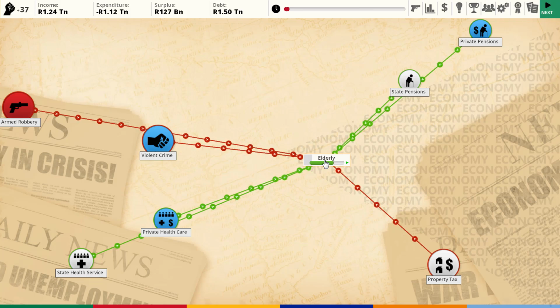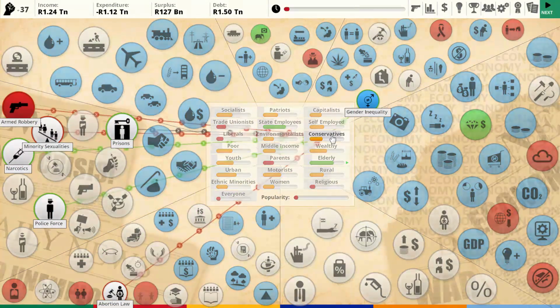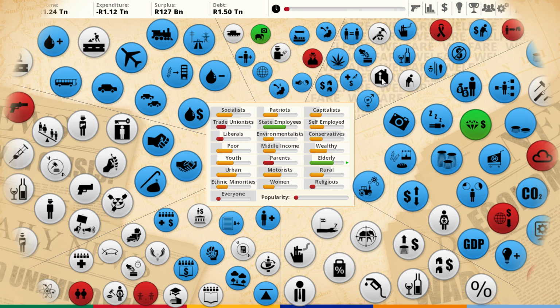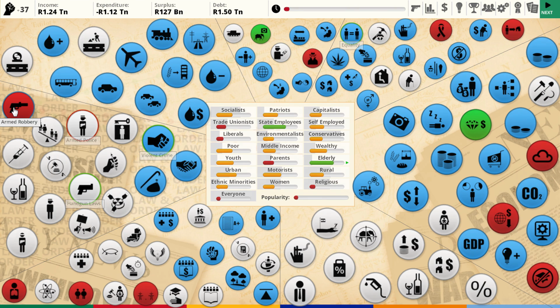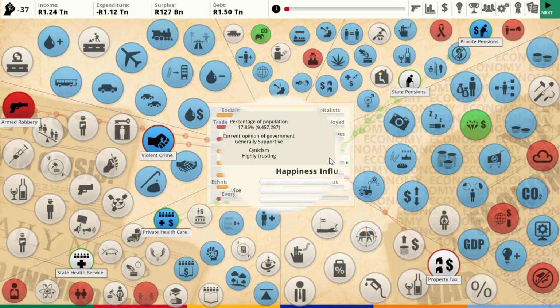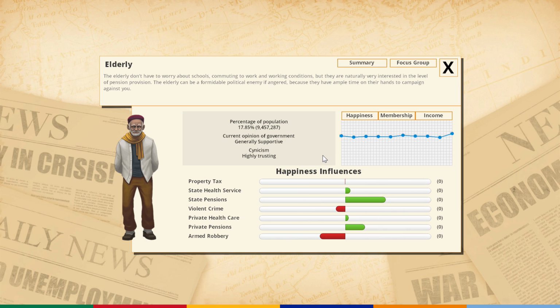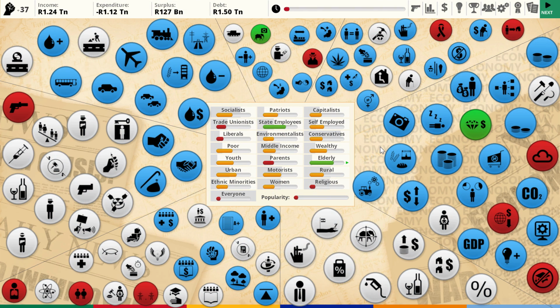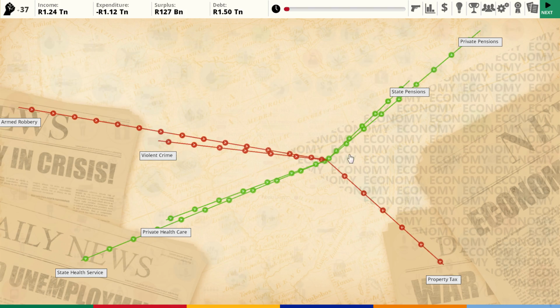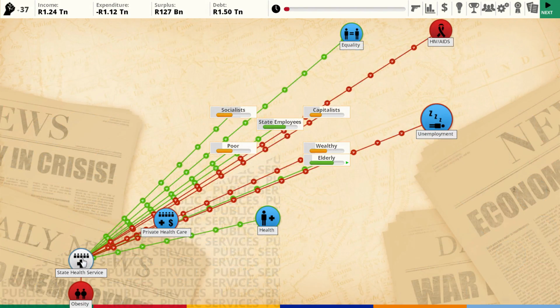The elderly like what we did to kind of stop armed robbery. This will definitely be, I think, going way down since we increased the armored police. So that's going to help. Now, how many elderly do we have? We've got 17.85. I mean, yeah, it's a dying population, anyways. But you know what? We might be able to keep those old folks alive for longer if we invest more in healthcare. That might be a good thing to appeal to the elderly. Yeah, that might not be a terrible idea.